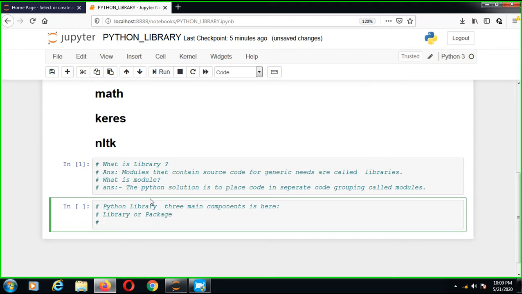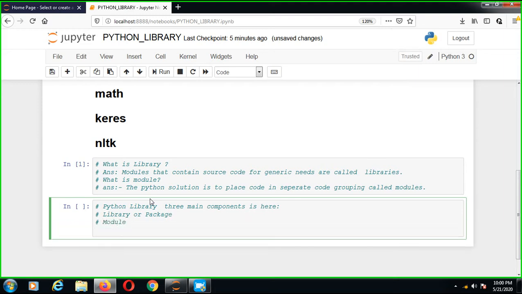Another one is module, and another one is functions or sub modules. So these are the three main components in Python library.